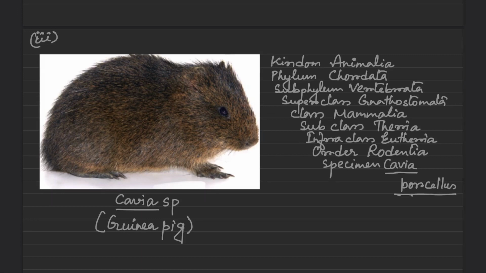According to the systematic position of Young 1981, this animal belongs to kingdom Animalia, phylum Chordata, subphylum Vertebrata, superclass Gnathostomata, class Mammalia, subclass Theria, infraclass Eutheria, order Rodentia, and specimen name Cavia porcellus.